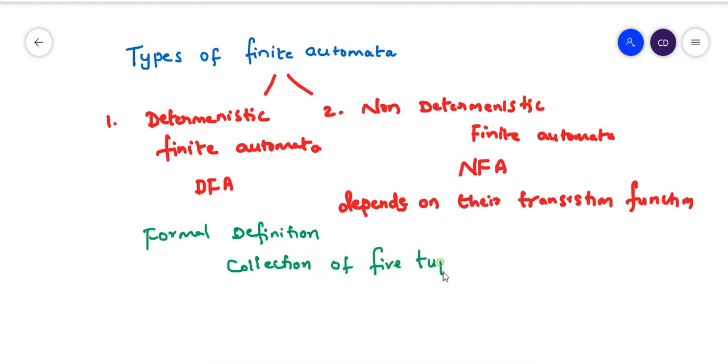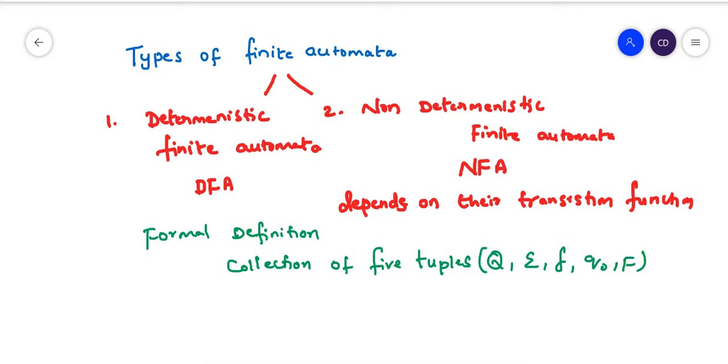The difference between DFA and NFA is in the transition function, and all the remaining is the same. The 5 tuples are capital Q, sigma, delta, Q naught and F.